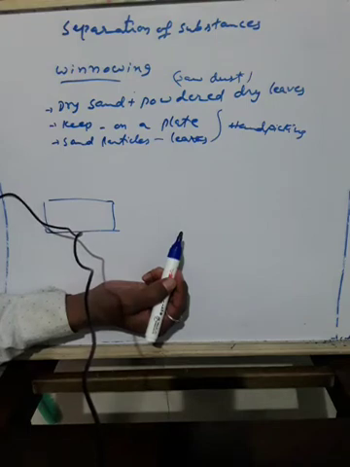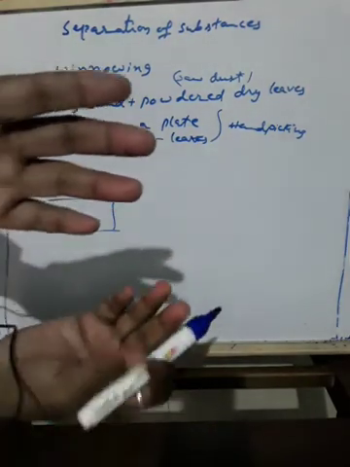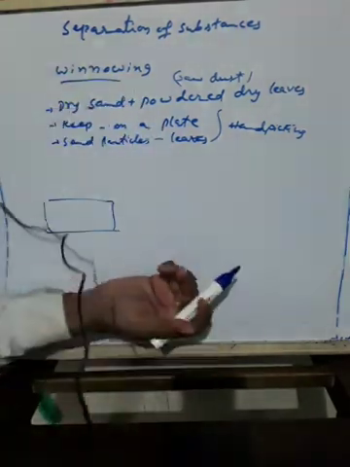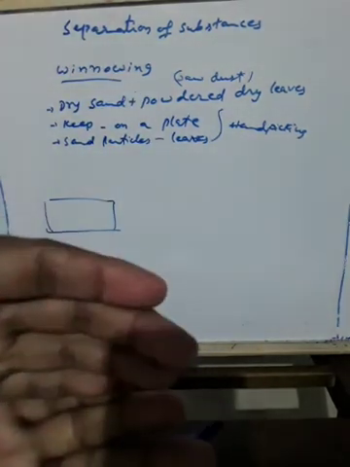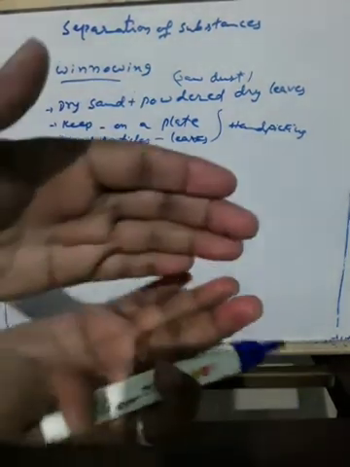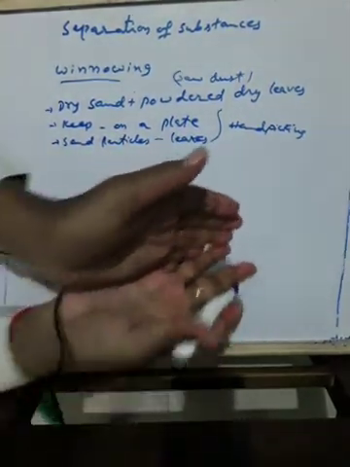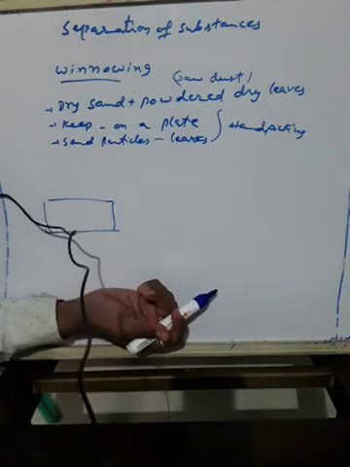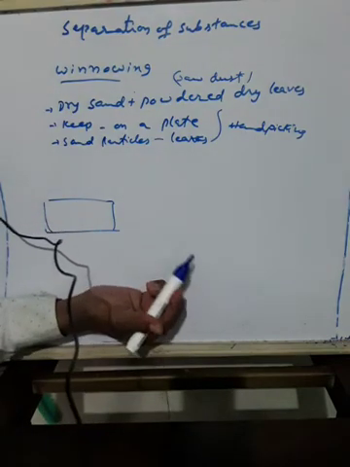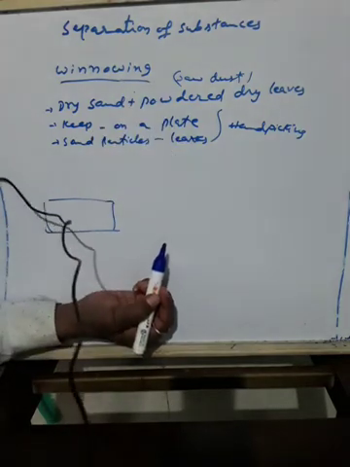Is there a component that blows away? Did the wind manage to separate the components? So when you hold it, if there is wind, what happens? We'll see. The powdered leaves will fly away and the sand will fall exactly below the plate. This method of separating the components of a mixture is called winnowing.